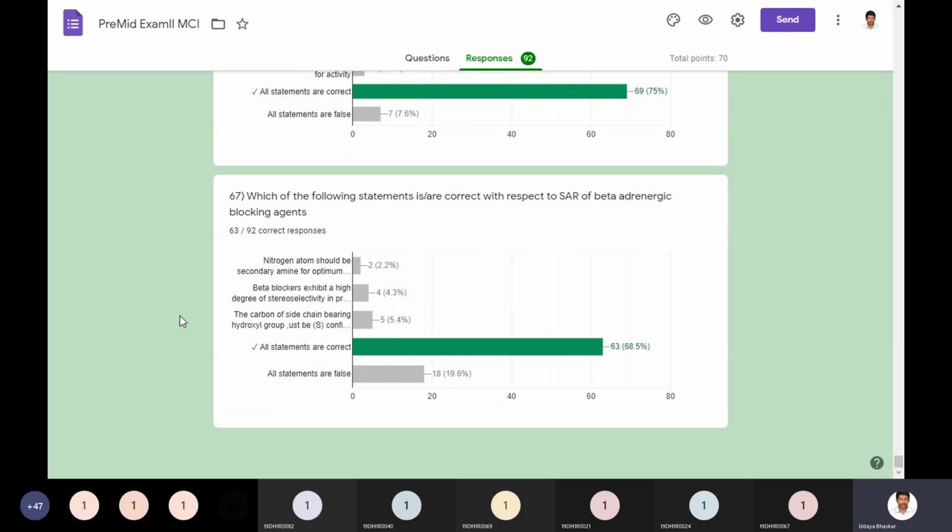After mastering the classification, now go to the drug structures, the chemical structures. Most of the drugs belonging to the same category will have a similar parent structure, and the only difference will be substituents. So we need to observe the similarities and differences between two or more drug molecule structures in order to remember. And most of the times, if you can correlate with the name, you can correlate the structure with that name. There are a few instances where we cannot relate. Okay, in such cases you have to remember those things as such. Okay, that is how you will remember the chemical structures.